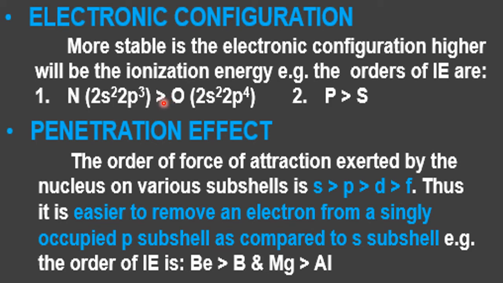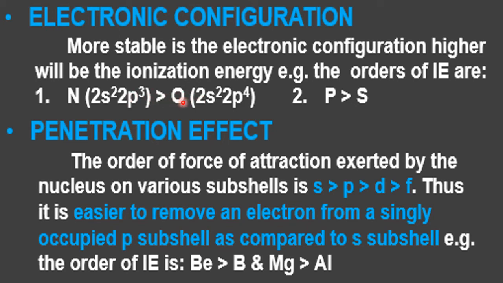The general rule says that if you move from left to right, atomic size is either constant or decreases. Because of the decrease in atomic size, IE increases. So N is on the left side, so it should have less than the oxygen as per the general rule, but here the special case is electronic configuration. This is 2p3 half filled, structure of atom, stability of fully filled, stability of half filled. So compared to oxygen, this is half filled.